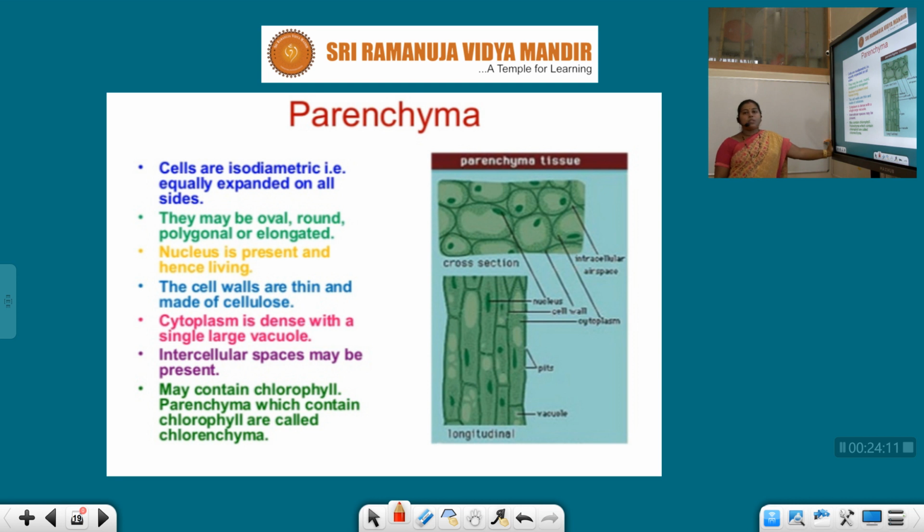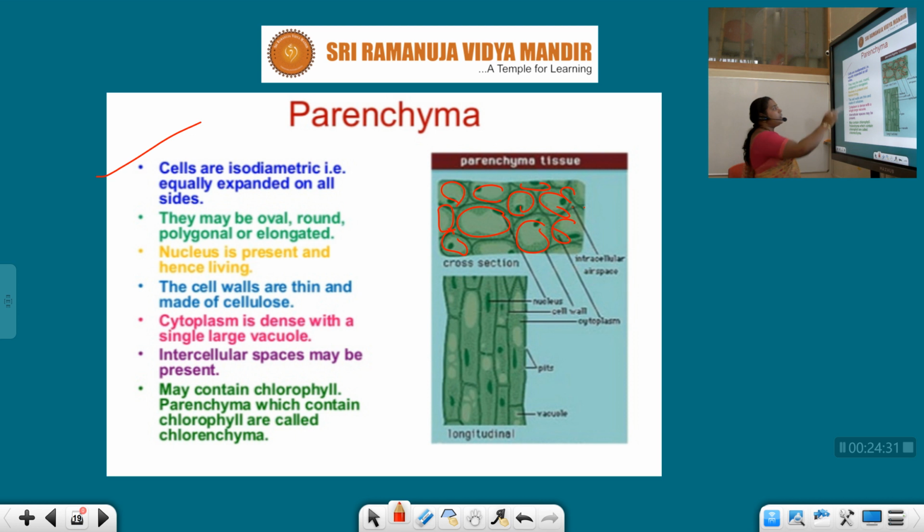First, let us discuss the parenchyma. Cells are isodiametric, that is, equally expanded on all sides.